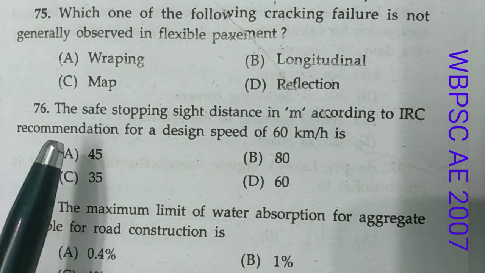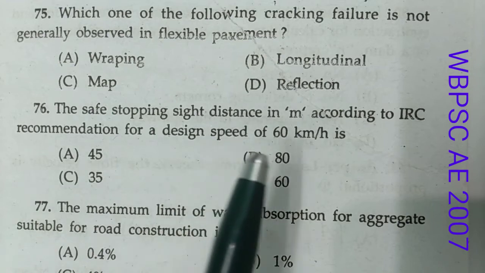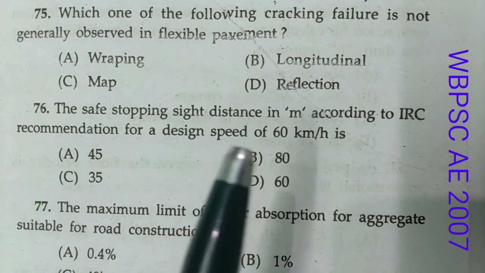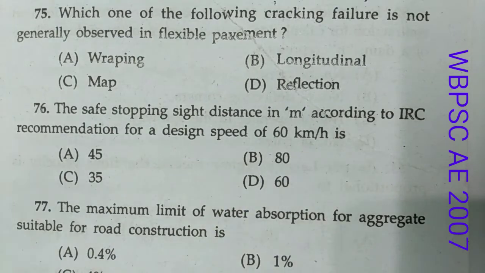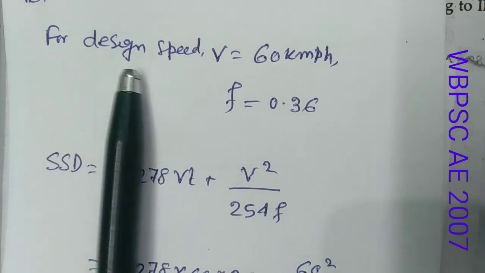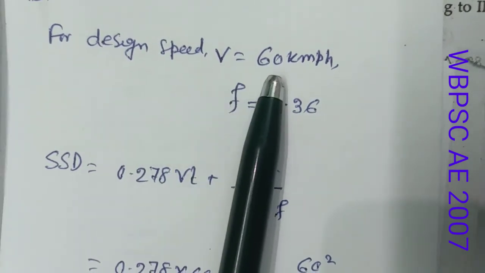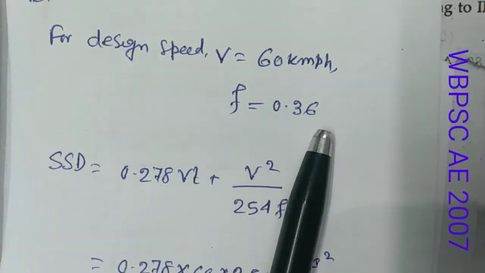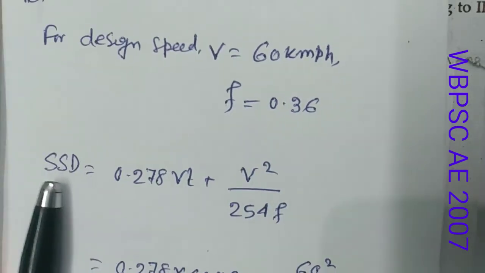Now 76. The safe stopping distance in meters according to IRC recommendation for a design speed of 60 km per hour is. Now this is the solution: for design speed V equals 60 km per hour, friction coefficient f equals 0.36.